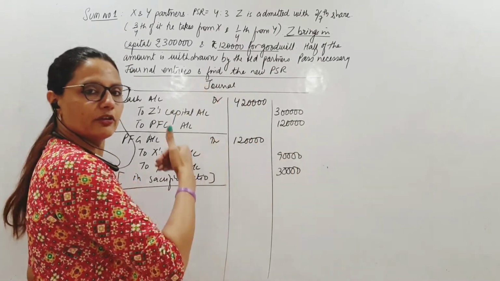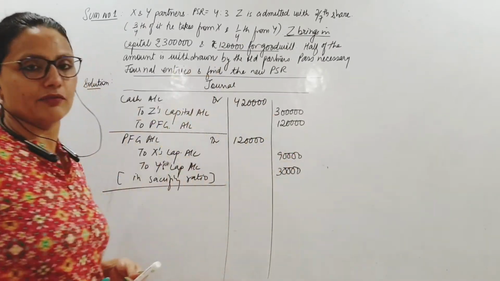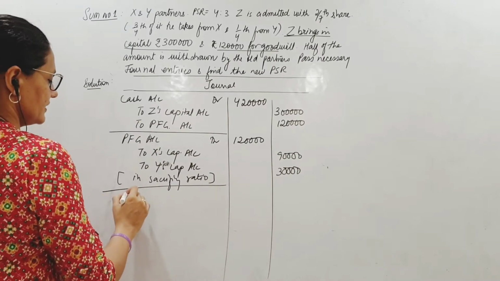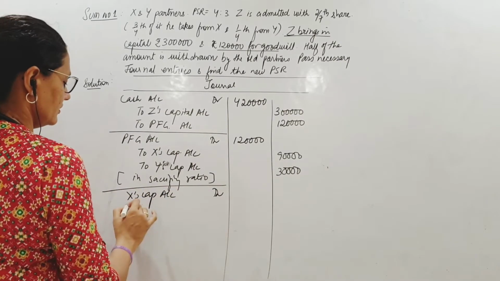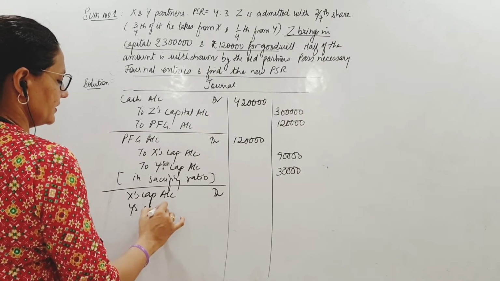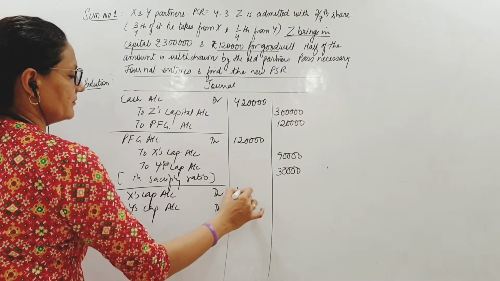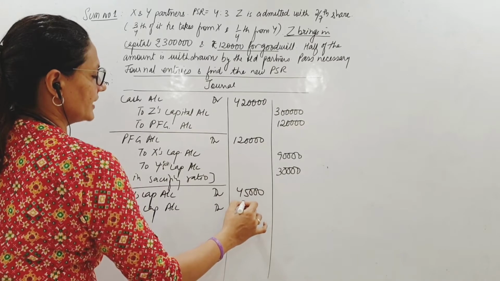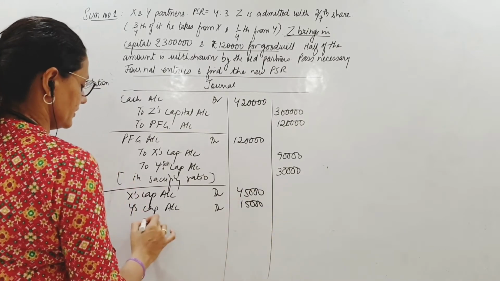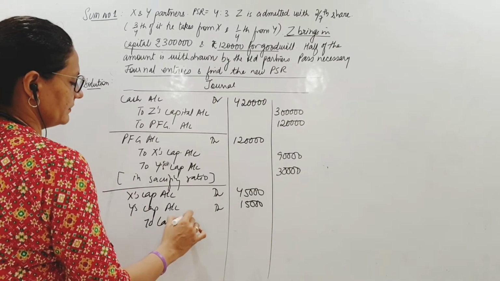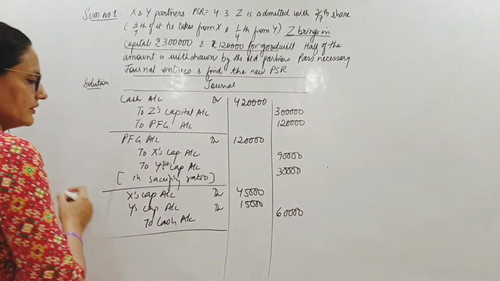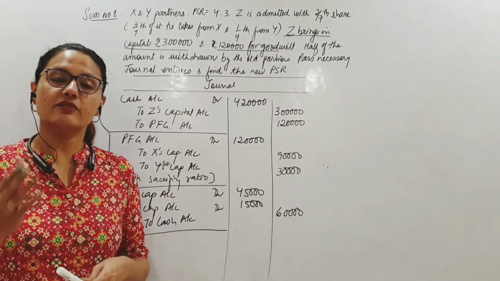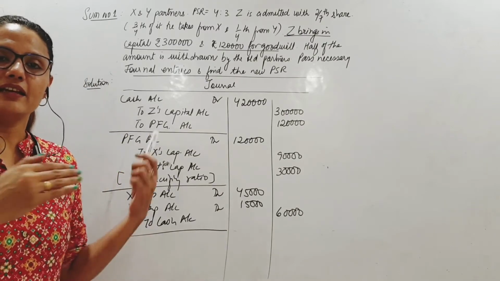X will take away half of 90, Y will take away half of 120. So obviously we will debit whatever is being withdrawn from their capital. So I will debit them with whatever they have withdrawn, half of 90, half of 30. And cash account will be credited because 60,000, half of 1,20,000 is gone. So this is for partners withdrawing their PFG.